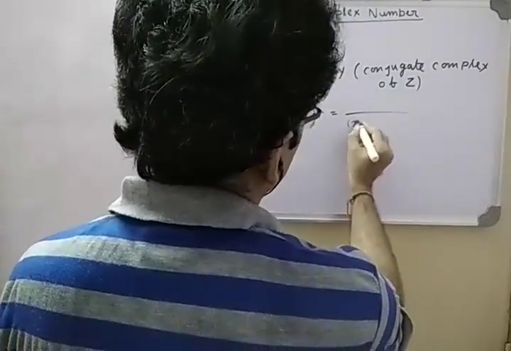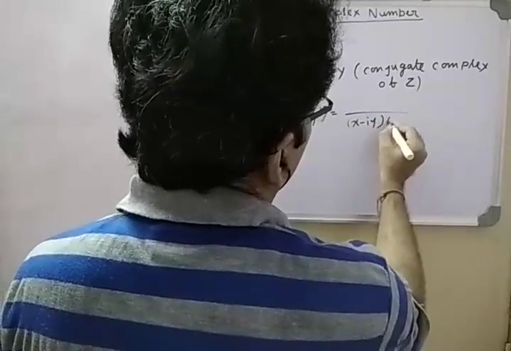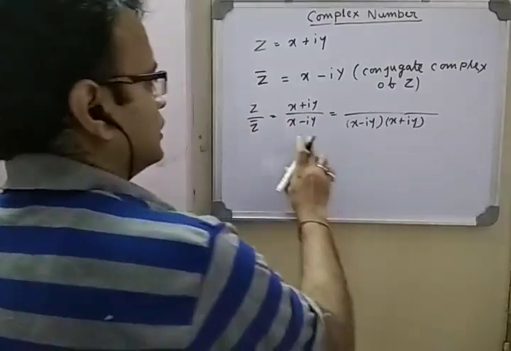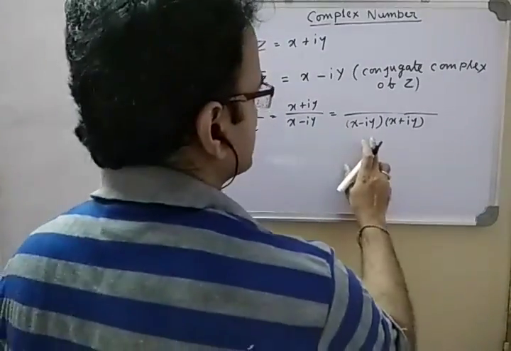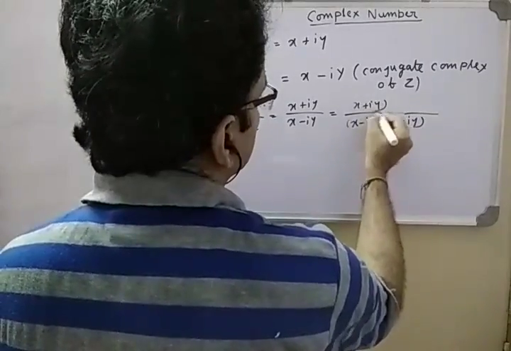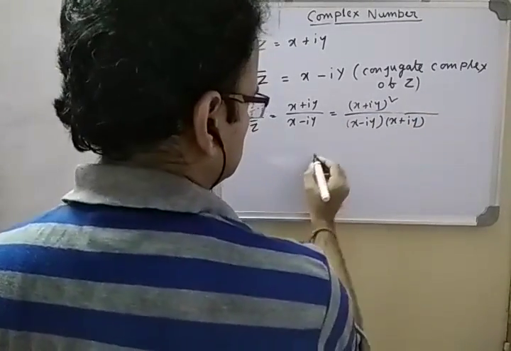So what I will do, I will multiply by the conjugate, x plus iy, in the numerator and denominator, so this portion becomes actually a whole square.